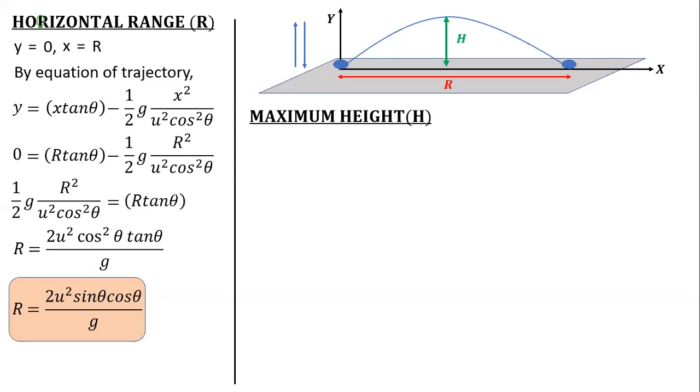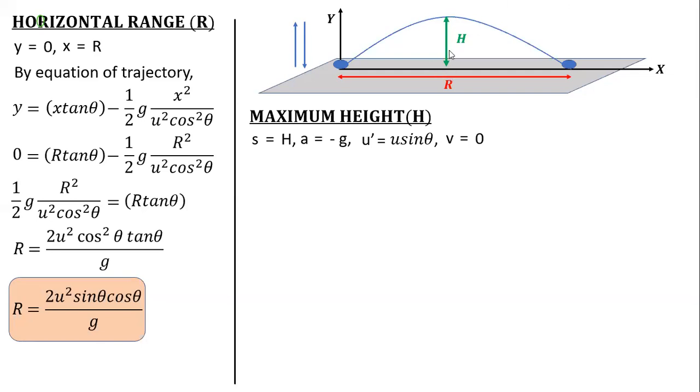So suppose I want to check, can I say the vertical displacement S will be H? I'm just relating to the vertical because height is vertical. So I'm going to take all the vertical components. Your acceleration will be minus g vertical. Your u dash will be u sine theta, and final velocity will be 0 when it reaches the maximum height. So are these assumptions clear? I'm just using the basic kinematics for vertical motion.